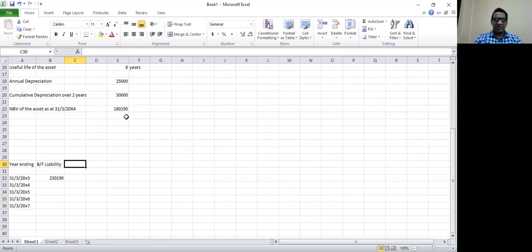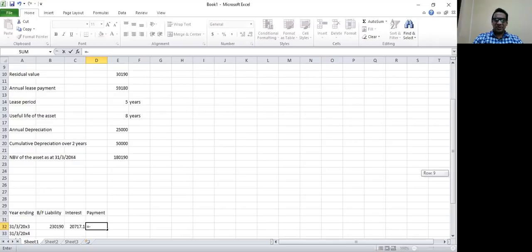So for the brought forward liability, we need to calculate the interest. We know in the question, the implicit interest rate was given as 9%. So we need to calculate interest at the rate of 9% for the initial liability. Then the payment, the annual payment. Annual payment is 59,180, that is also given.